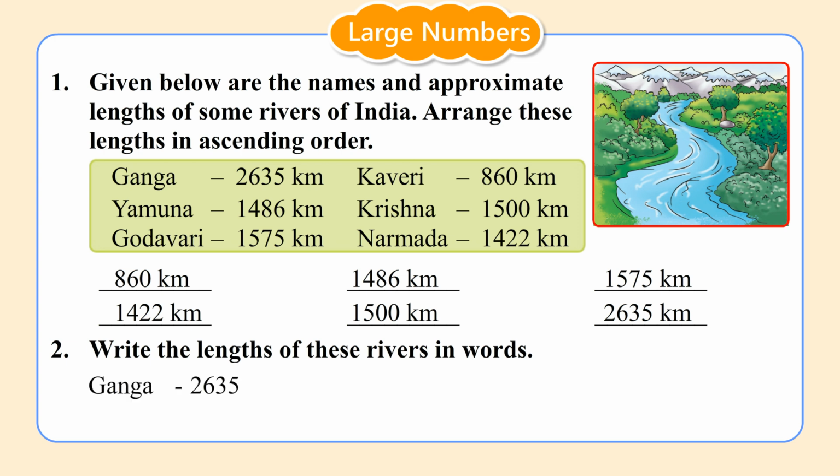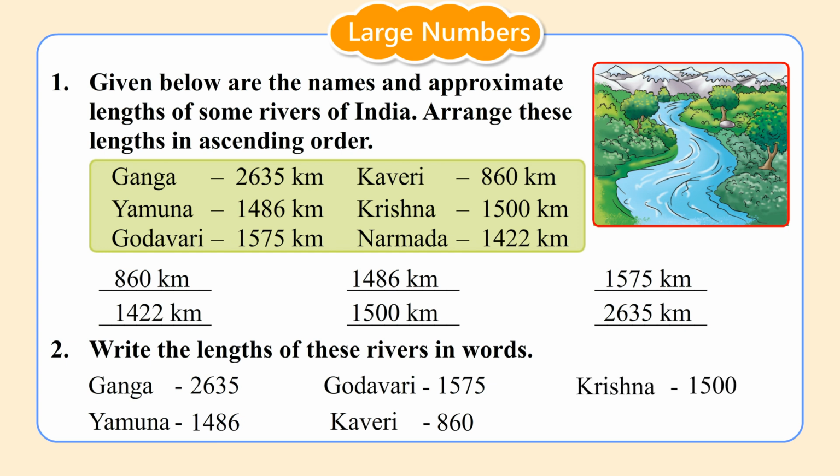Ganga 2635, Yamuna 1486, Godavari 1575, Kaveri 860, Krishna 1500, Narmada 1422.